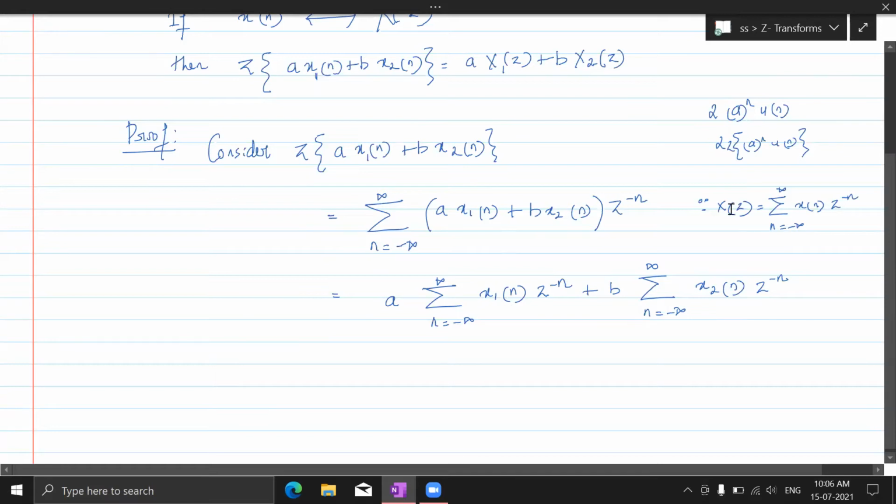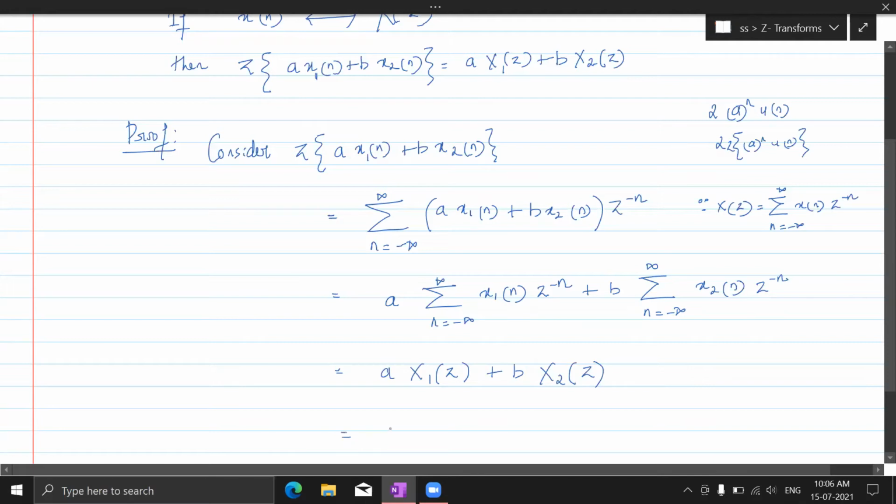So if X of z is this, what is this? Therefore this is equal to a times the Z transform of x1 of n, so that is X1 of z, plus b times the Z transform of x2 of n. That's why it has to be written as X2 of z. So this is how we need to prove.